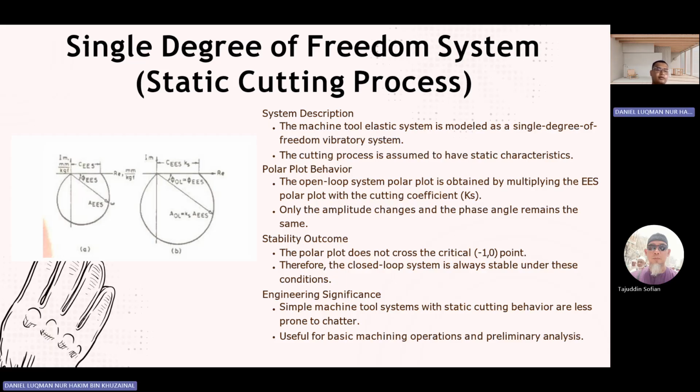So we know that the simpler the machine with static cutting behavior, the less prone to chatter. When there are more parts in the machine, there are more parts that can vibrate, that can become elastic, and that also increase the chatter. So fewer parts is better.